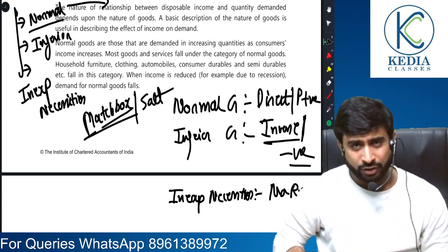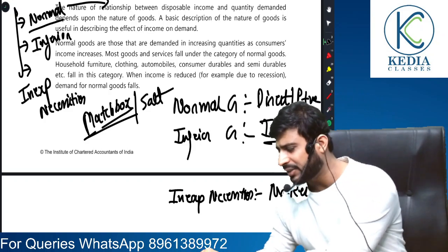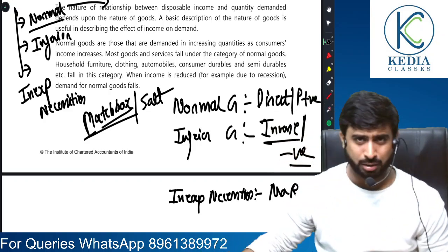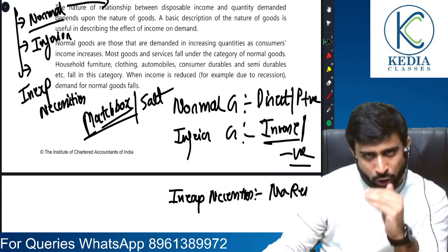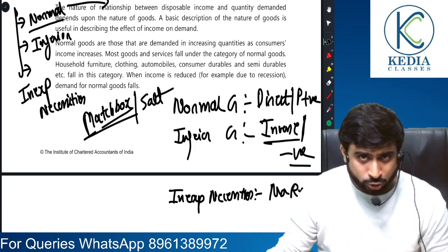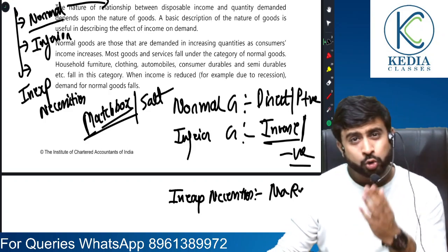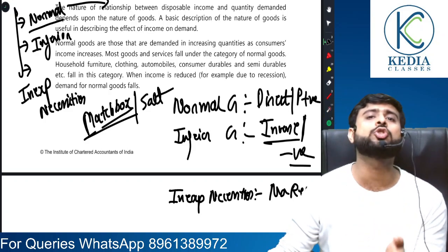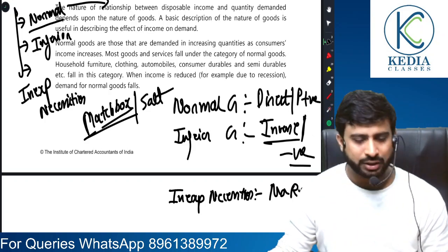If your income rises, will you start buying more salt? No, sir. And if your income falls, would you start consuming less salt? No, because salt is an inexpensive necessity. You will consume exactly whatever your requirement is.